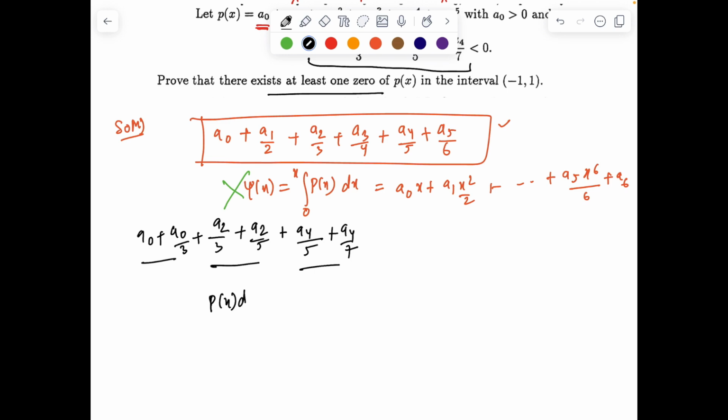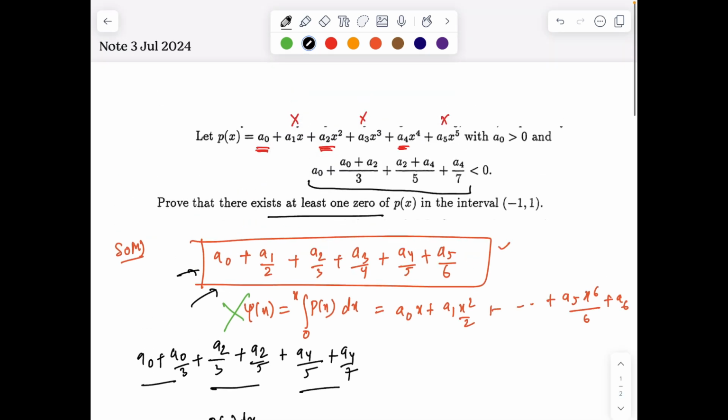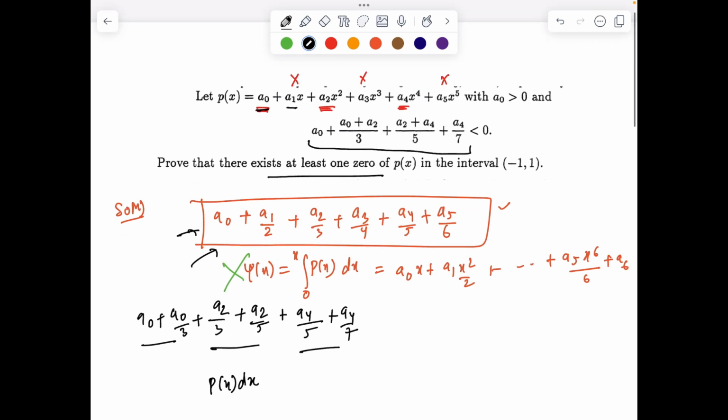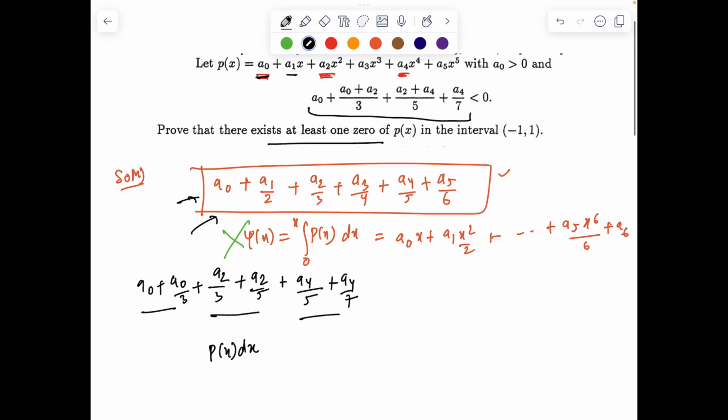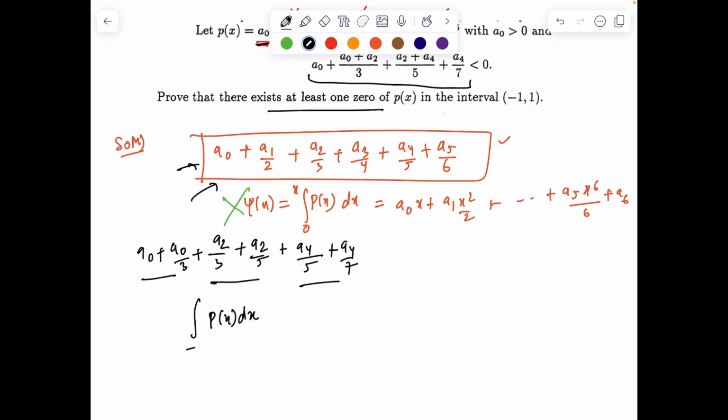Okay, so with that motivation, a way to kill the odd terms will probably be to define an integration of p(x) dx, because this is not quite unnatural. We are already used to this from the previous problem I was discussing. If I take p(x) dx, clearly it will give birth to a0 x, a1 x square by 2 and so on, but I want to kill the odd terms. So that suggests integrating from -1 to 1 of p(x) dx.